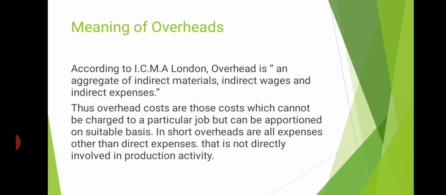Direct costs are costs which are directly involved in production, and indirect costs are costs which are not directly involved in production. So, direct costs are directly involved in production, like raw materials used for production, but indirect costs are not directly involved. For example, if a supervisor is supervising the production, he is not directly involved in production, but he is supporting the production process.